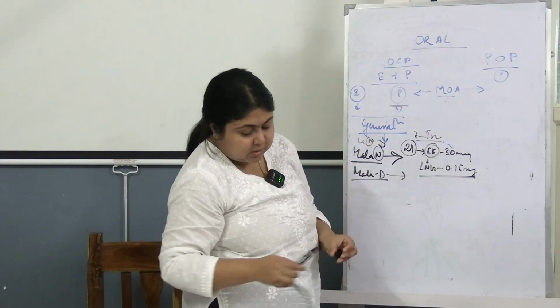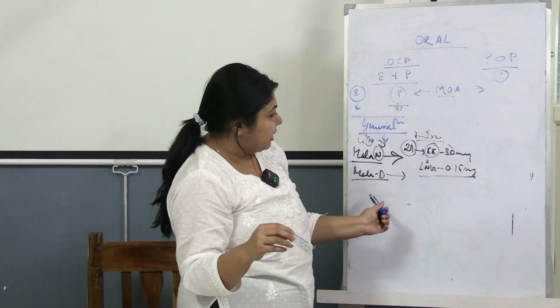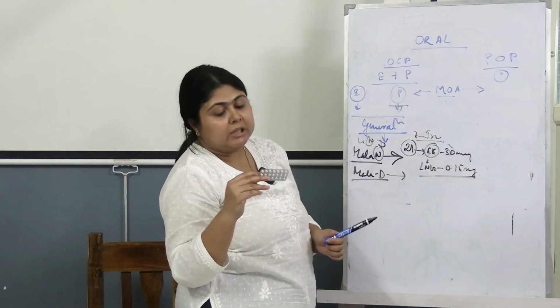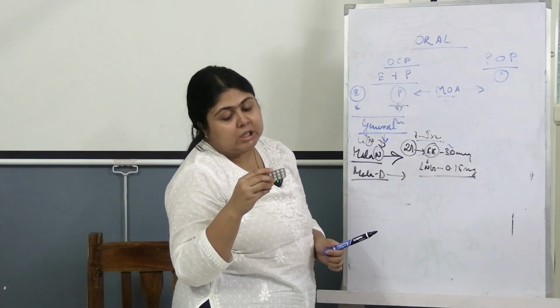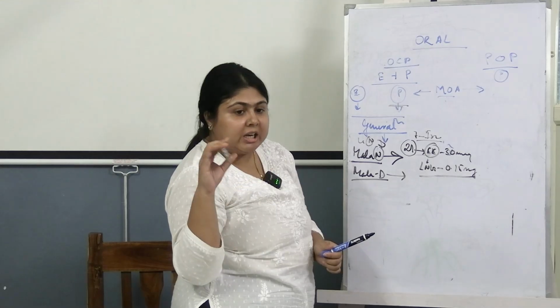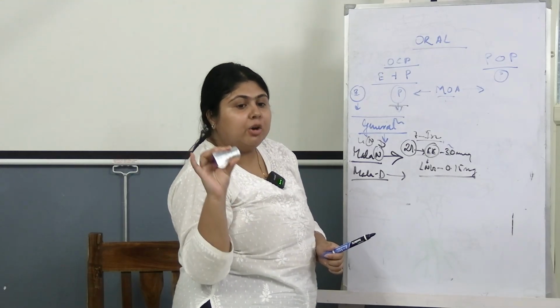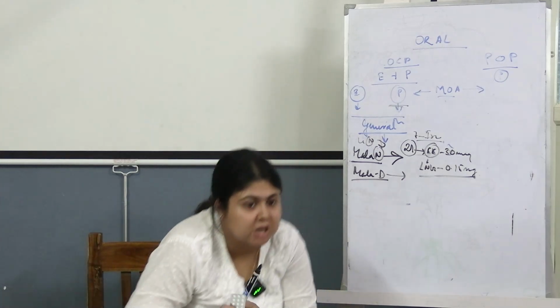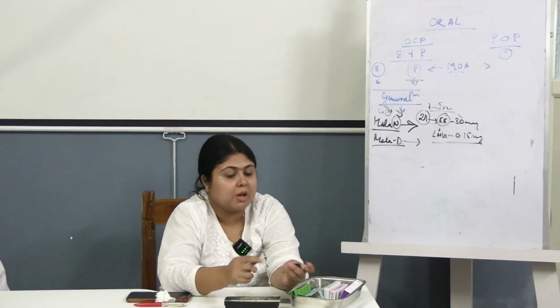Mala N is the government supply and Mala D is distributed free of cost outside, but the composition is the same. Another tablet we give is Overall L. It also contains levonorgestrel and ethinyl estradiol, the same composition, but it does not have the iron tablets. So what do we have to advise the patient? Now we have to advise the patient how she will start the contraception.